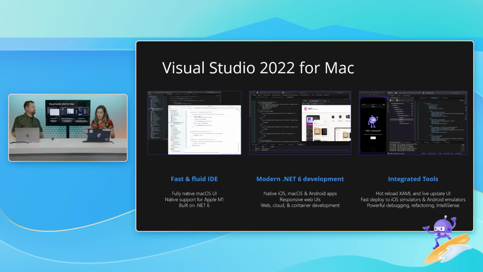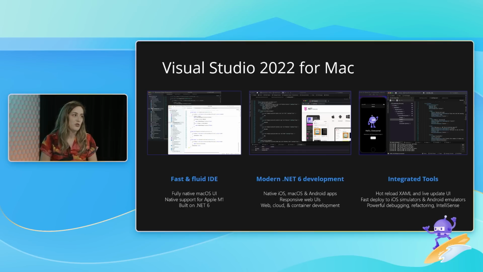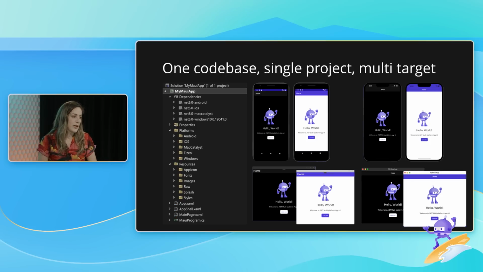And a lot of these tools that you have on Visual Studio for Windows, you're also going to have on Visual Studio for Mac. Many of them are in preview now. Of course, you can also do web development, container development, Blazor, tons of great things on Visual Studio for Mac. It's not just for MAUI, mobile, desktop. And so before we hop into the demo, here's just a really cool screenshot because we do a lot of things. We target Android, iOS, Mac, Windows, and Mac. I was trying to read it in order, and I think I completely messed it up. But I did it. And it's all from that single project.